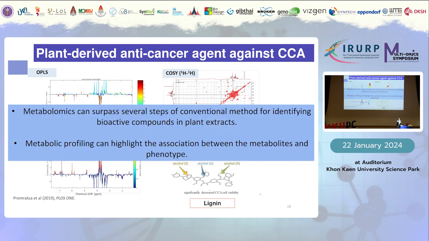So at first, we found that metabolomics can bypass several steps of the conventional method for identifying bioactive compounds in plant extracts, and it can also highlight the association between the metabolites and the phenotype that we observe.